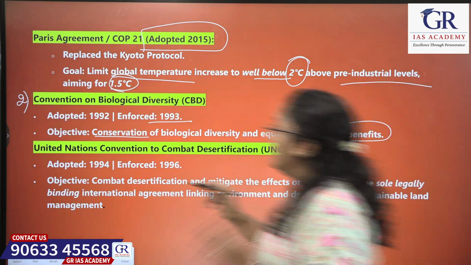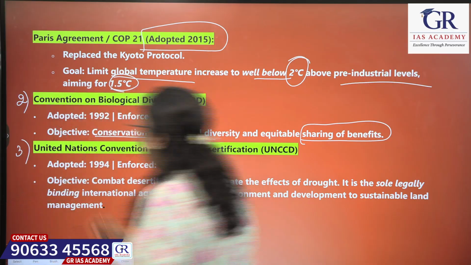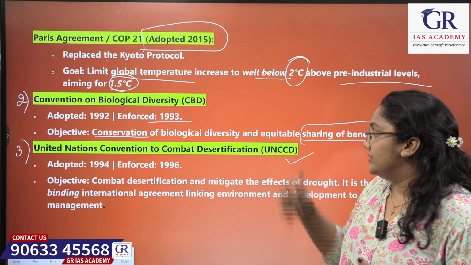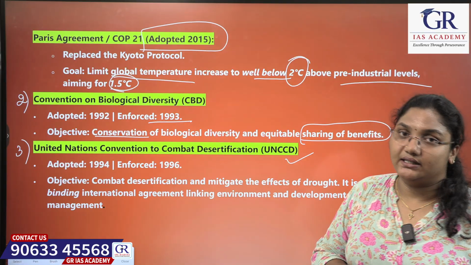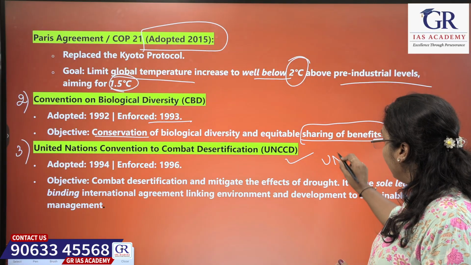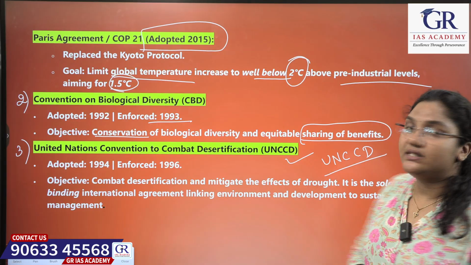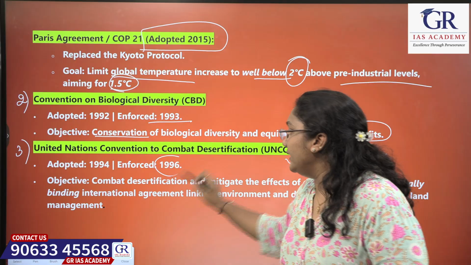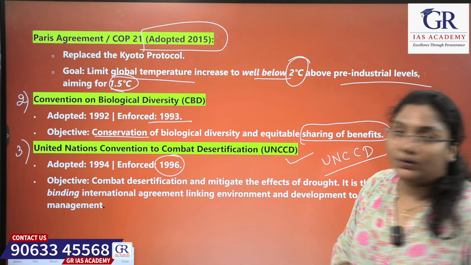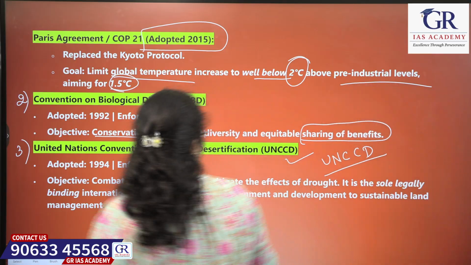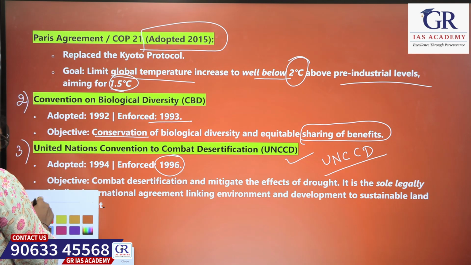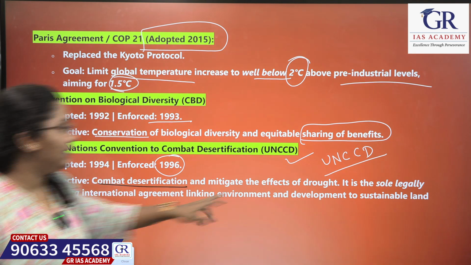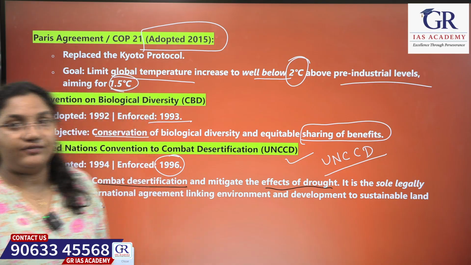And the third one under the Rio Convention is the United Nations Convention to Combat Desertification, UNCCD. It was adopted in the year 1994 and came into enforcement in 1996. The core objective of this UNCCD is to combat desertification and mitigate the effects of droughts.